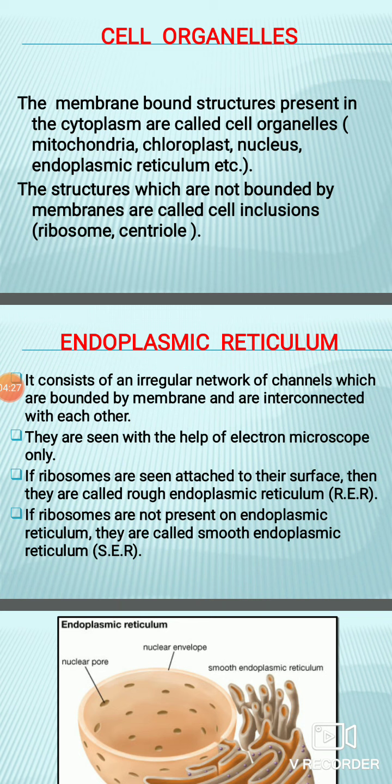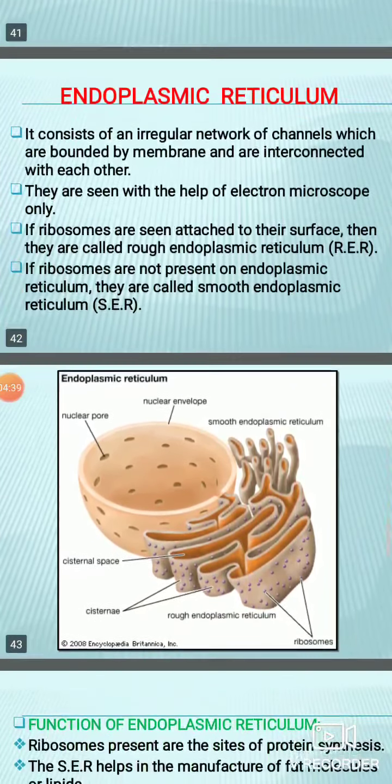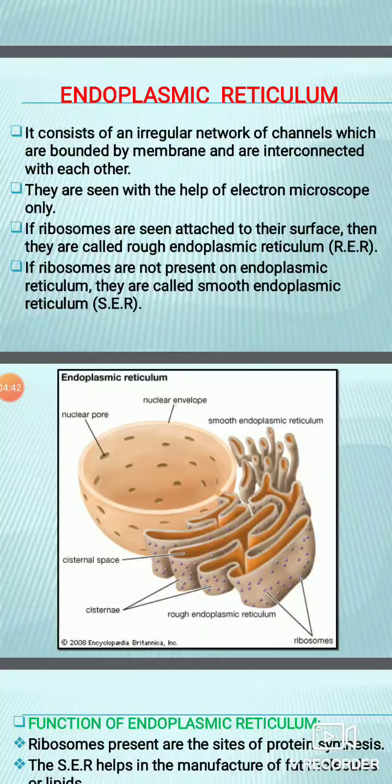Since we have learned that these are the basic, most important organelles, like endoplasmic reticulum, mitochondria, Golgi body, plastids, and lysosomes, today we will start with the first cell organelle, that is the endoplasmic reticulum.